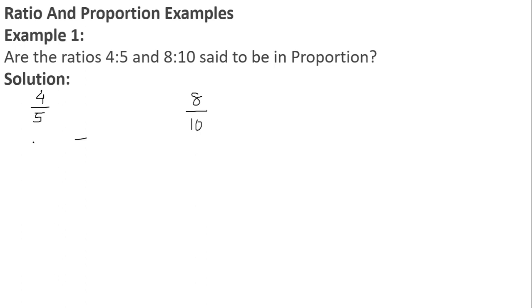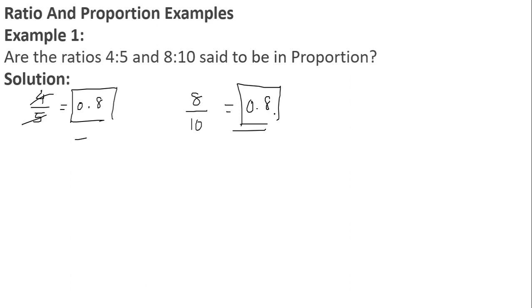If I simplify it, I can write 4/5 as 0.8, since 5 eights are 40. Similarly, 8/10 can also be written as 0.8. From both ratios, we can clearly see that when we divide the numerator by the denominator, we are getting the value 0.8 on both sides.